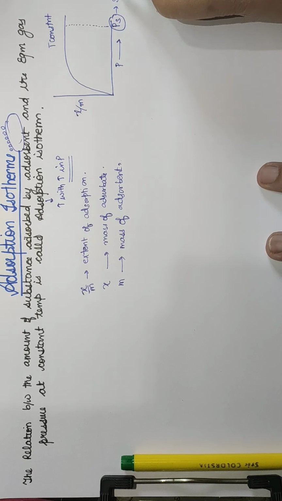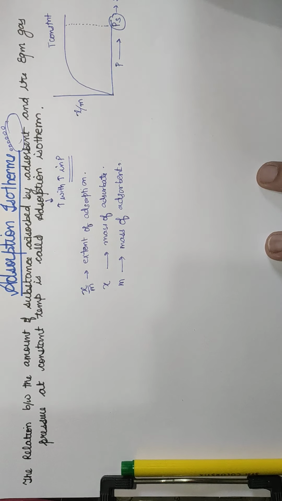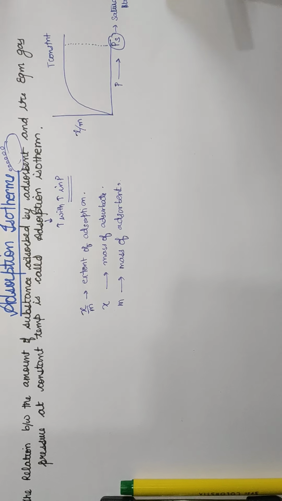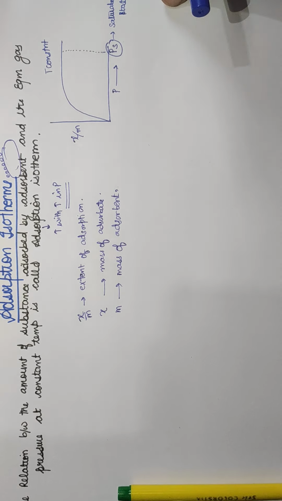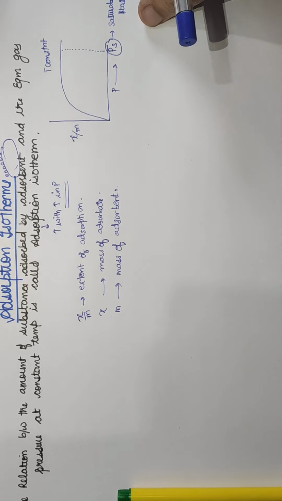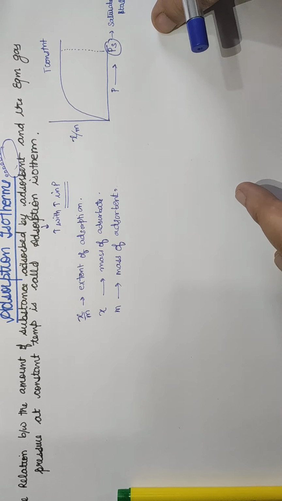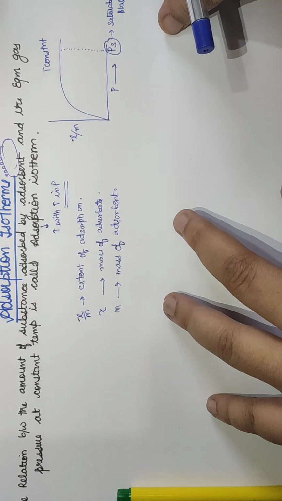What is this called? This is called saturated pressure or saturated state, right? So this is called saturated pressure, where we cannot adsorb any more amount of substance. So this is called saturated adsorption or saturated state. Now we are going to discuss what will happen with the adsorption isotherm.